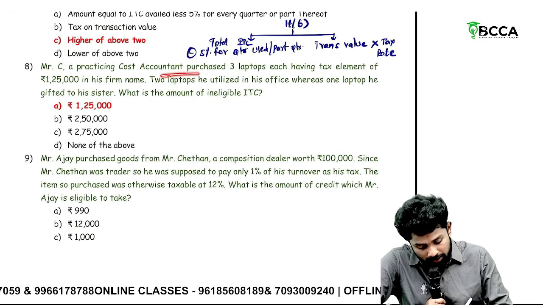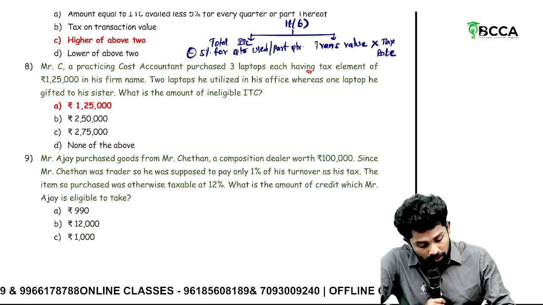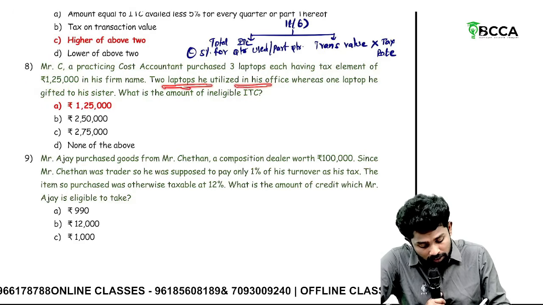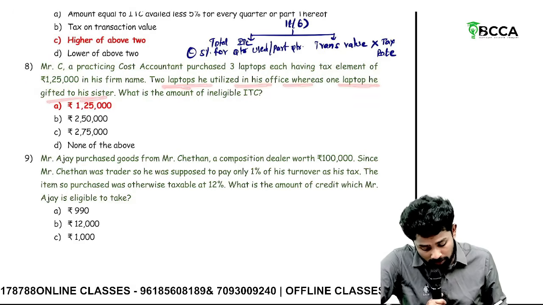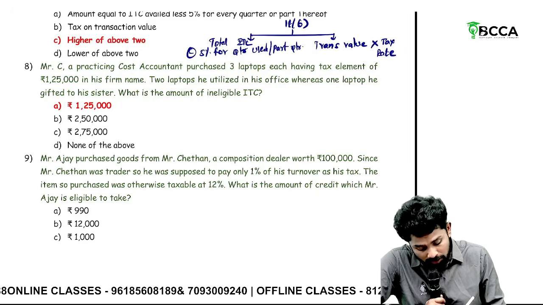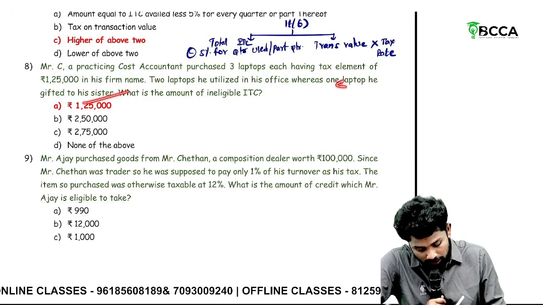Mr. C, a practicing cost accountant, purchased 3 laptops, each having a tax element of 1,25,000. 2 laptops he utilized in his office, whereas 1 laptop he gifted to his sister. What is the amount of ineligible ITC? 1,25,000, sir. Why? Because 1 laptop was gifted.